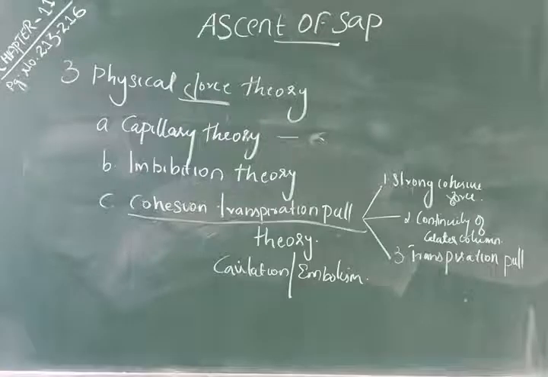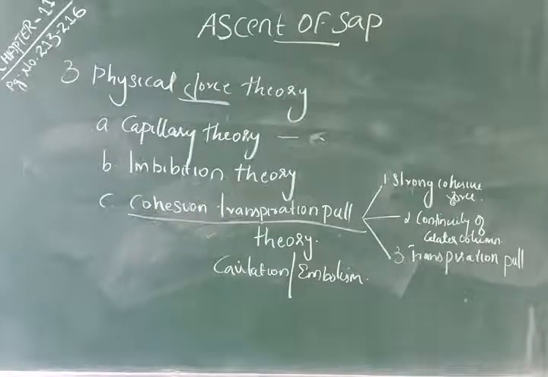Ascent of sap means the water found in the xylem is sap, and the upward movement of water within the xylem is ascent of sap. There are several mechanisms and several theories proposed by several scientists.